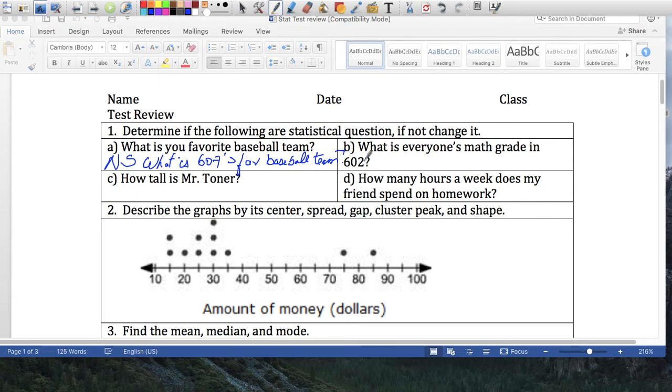Number 2, what is everyone's math grade in 602? Well, definitely that is a statistical question because you're going to get different answers. Not everybody's grade is the same. How tall is Mr. Toner? Well, definitely non-statistical because his height's not going to change.